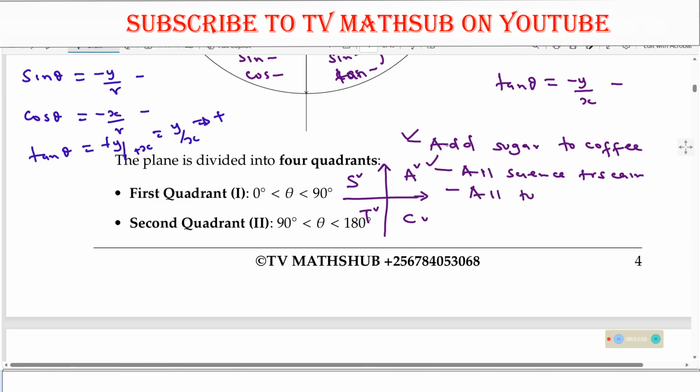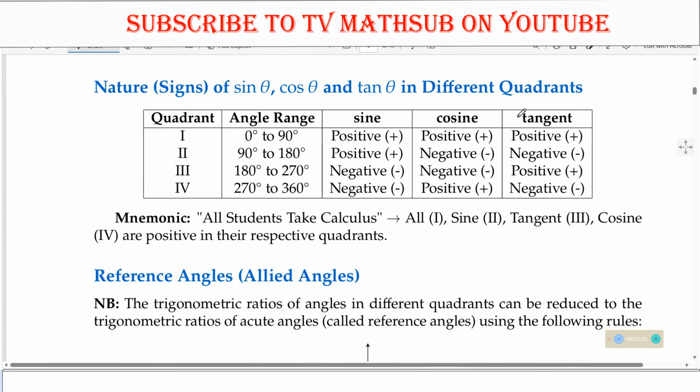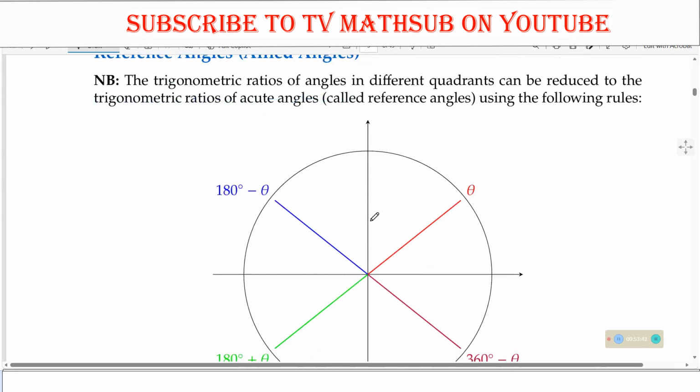All students try coupling. That one is also there. You can use that one. But whenever we are putting them, we put them following that direction there. That is the anti-clockwise direction. So that is how we can remember the nature of signs in those quadrants, and that is what is summarized there. You can also use all students take calculus, all students take chemistry to remember some of those ones there.